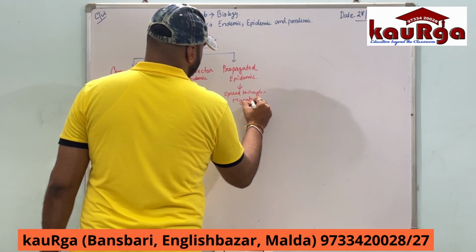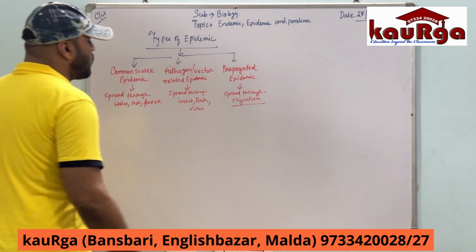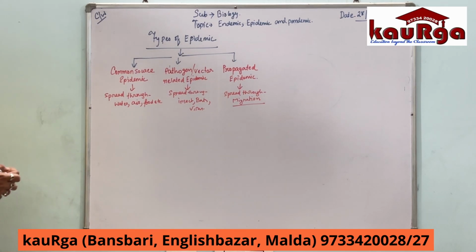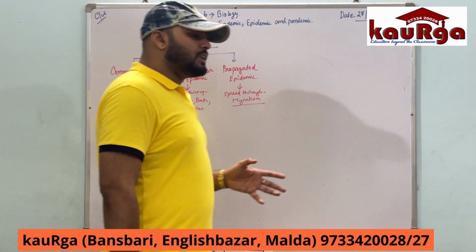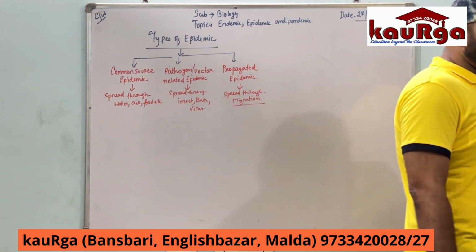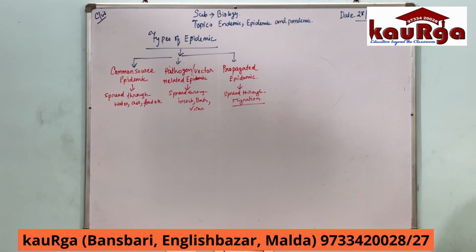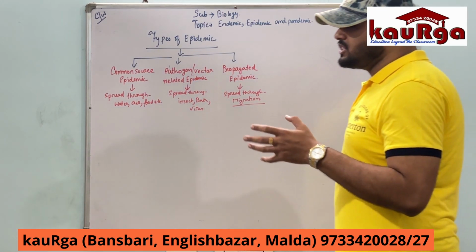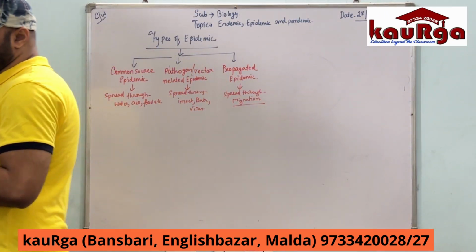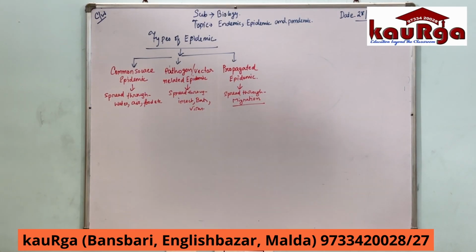Suppose one person is migrating from one place to another. The types of epidemics are three: common source epidemic, pathogen or vector related epidemic, and propagated epidemic, when a person is propagating from one place to a different place of the region.